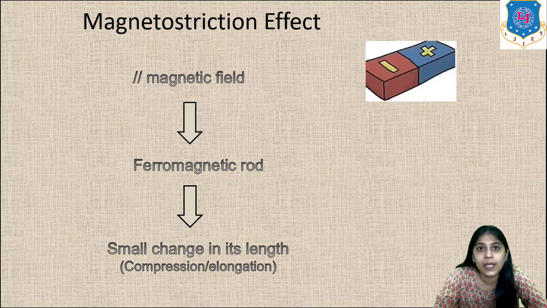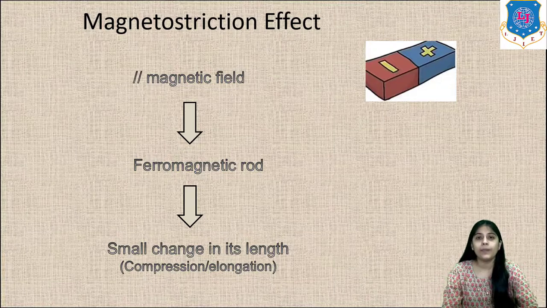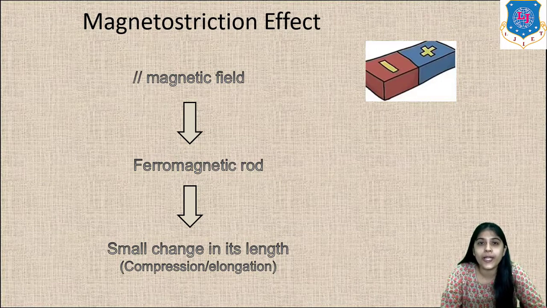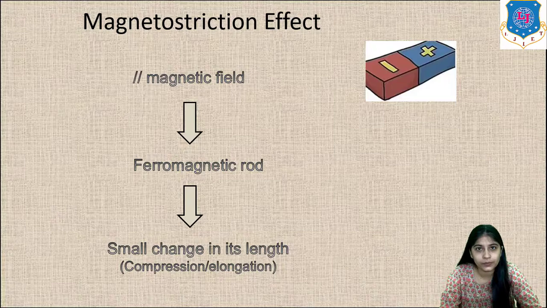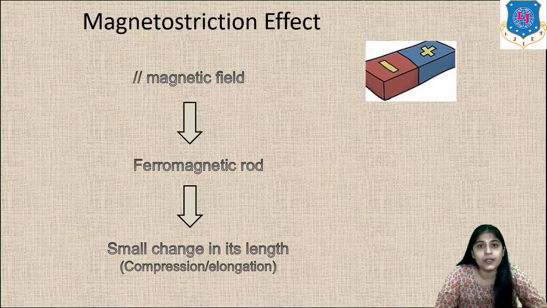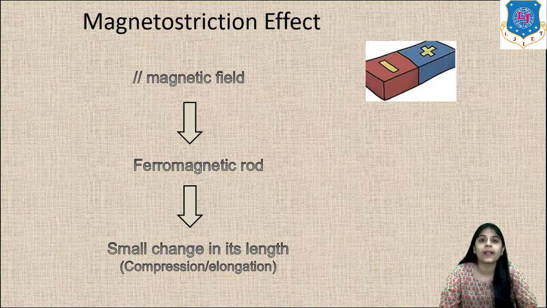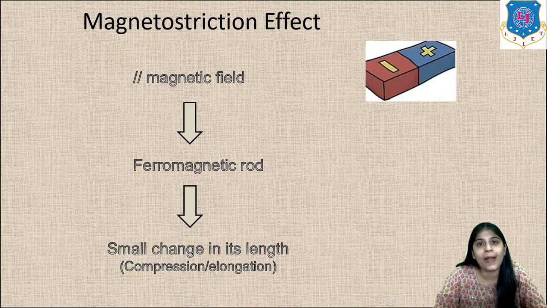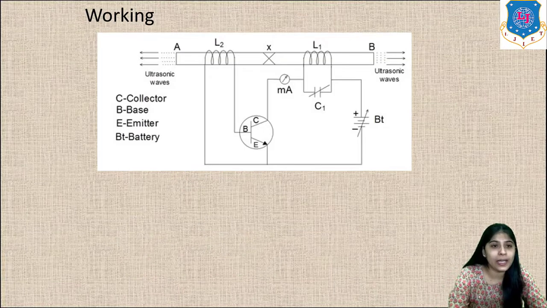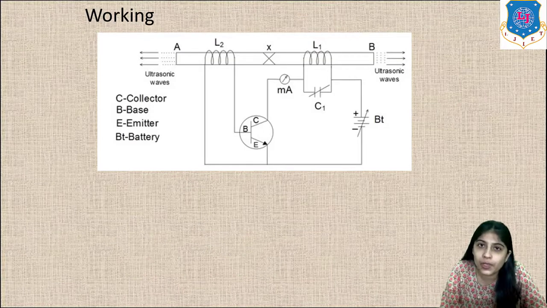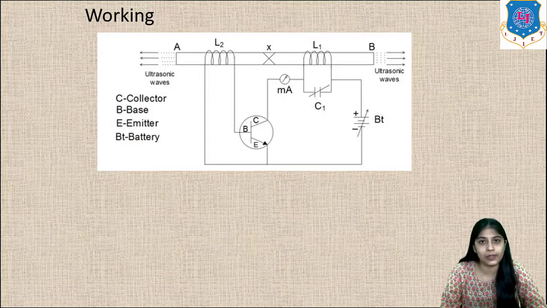Let me repeat again. The principle is that when a ferromagnetic material in the form of a rod is placed in a magnetic field parallel to its length, remember, parallel to its length, then alternate contractions and expansions occur, such that the length of the rod either increases or decreases at a frequency equal to the frequency of the applied magnetic field. This effect is known as the magnetostriction effect. Now let us see how we use this effect to generate ultrasonic waves.